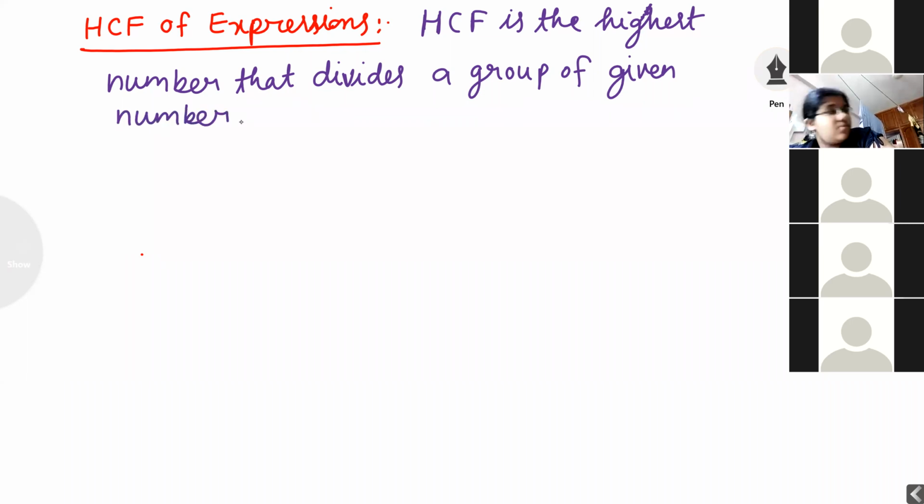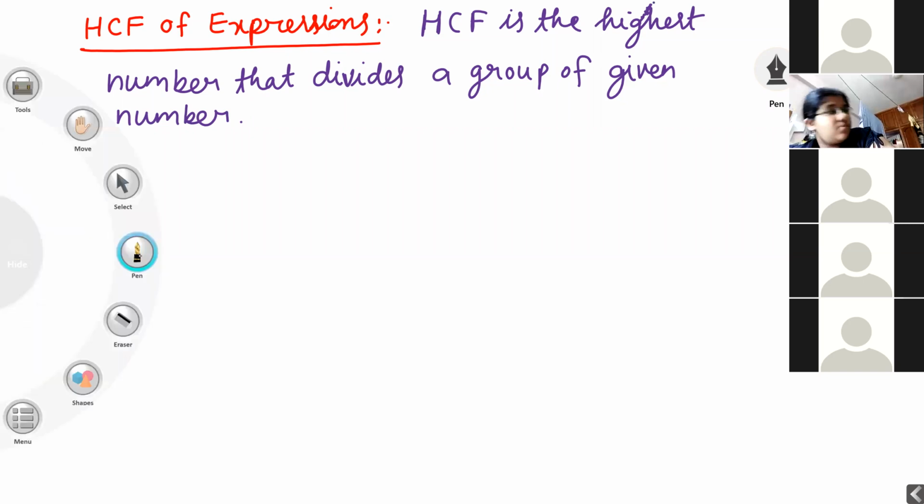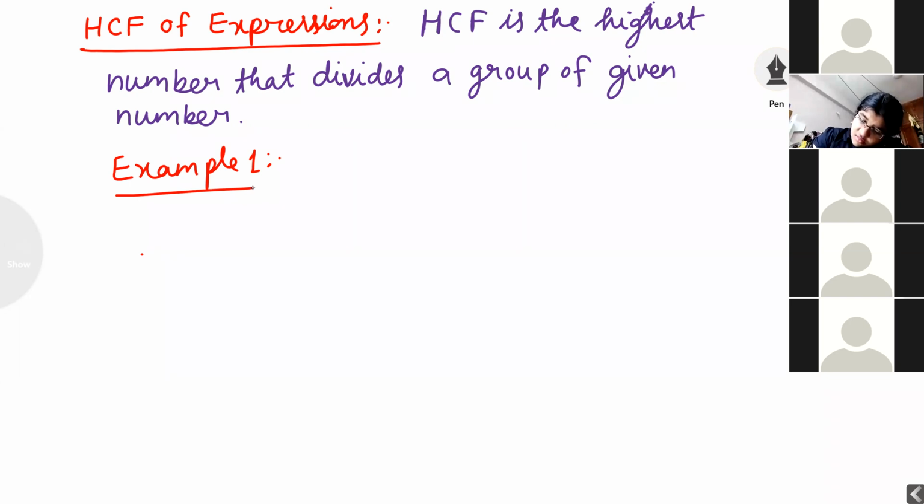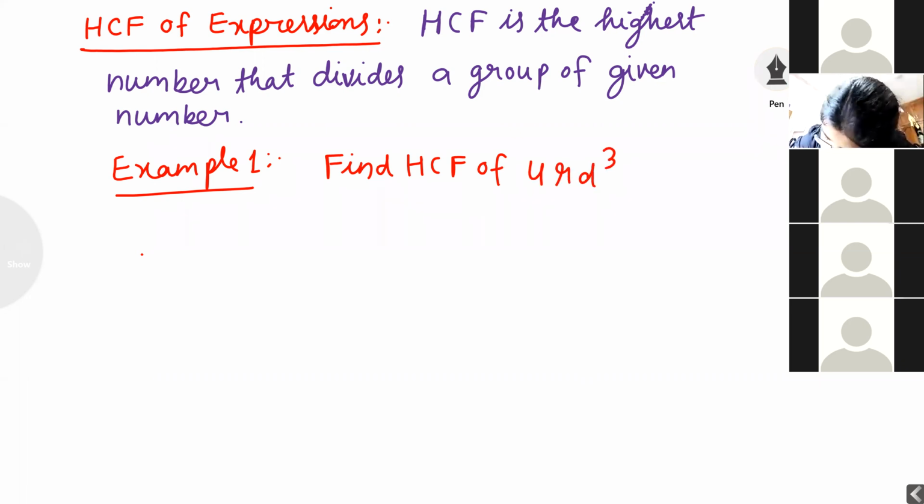Example first. Find HCF of 4rd cube and 12r square d. Solution.